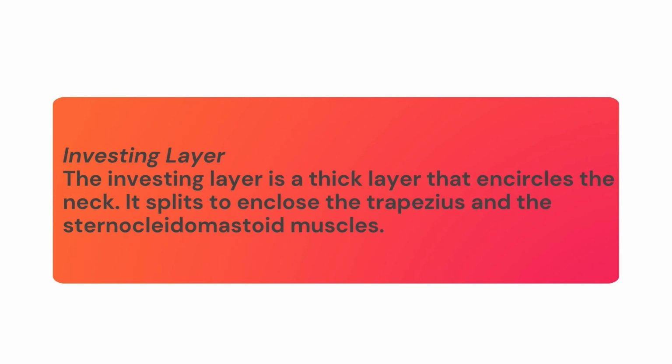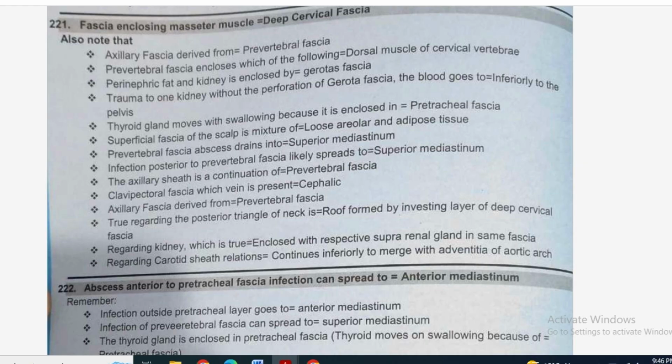Investing layer is a thick layer that encircles the neck. It splits to enclose the trapezius and sternocleidomastoid muscle. So if there is an MCQ regarding the investing layer of deep cervical fascia, what is true regarding the posterior triangle of the neck? That its roof is formed by the investing layer of deep cervical fascia.